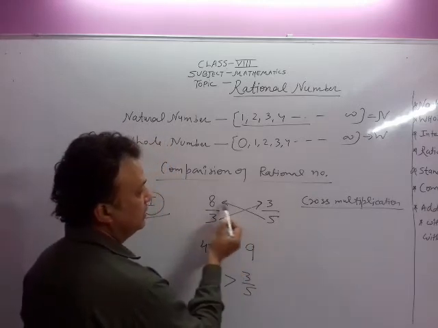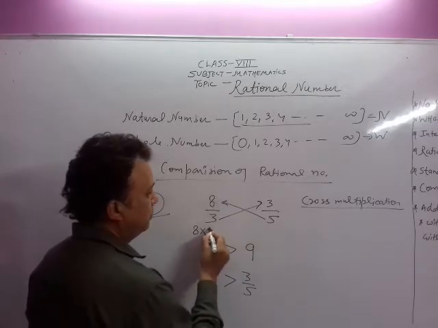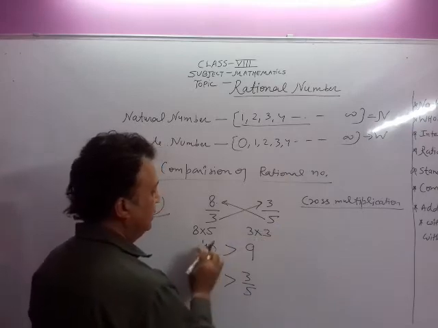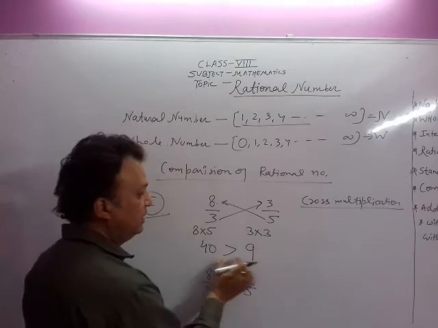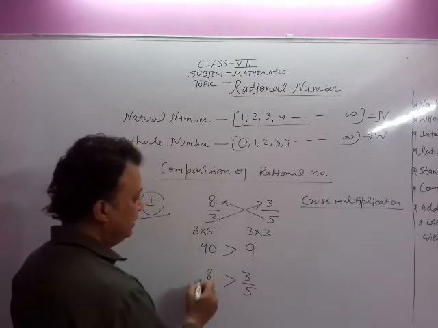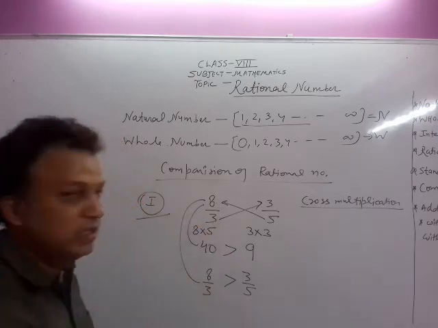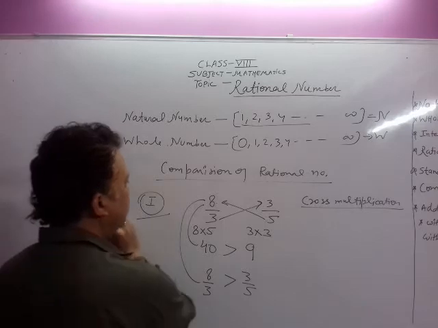First, 8 into 5 and this 3 into 3. 8 into 5 is 40 and 3 into 3 is 9. 40 is greater than 9, so 40 comes from this side. So 8 upon 3 is greater than 3 upon 5. This is the first method.